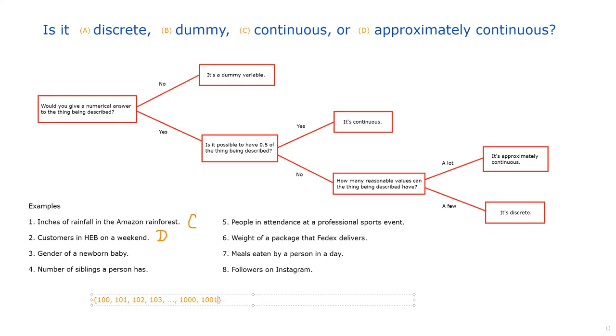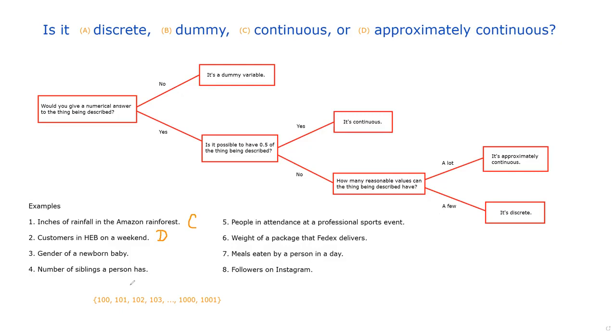Is this a large list or a small list? Large constitutes something. It should never be so hard as to you have to guess. But I would say a few means something like you can count on 1, maybe 2 hands. If I say a lot, I mean you can't count this on 2 hands, or you probably couldn't even use your hands and your toes to count how many different possibilities there are. And because there's hundreds of different possibilities in the number of customers in an HEB on a weekend, this is going to be approximately continuous.